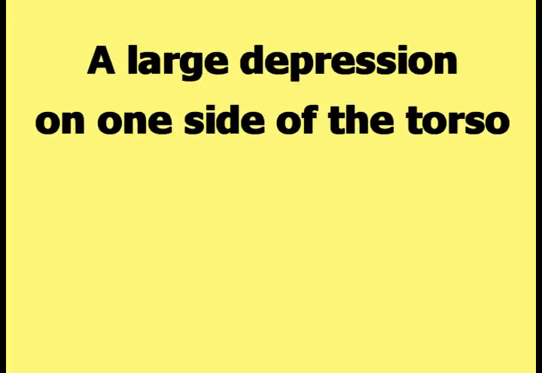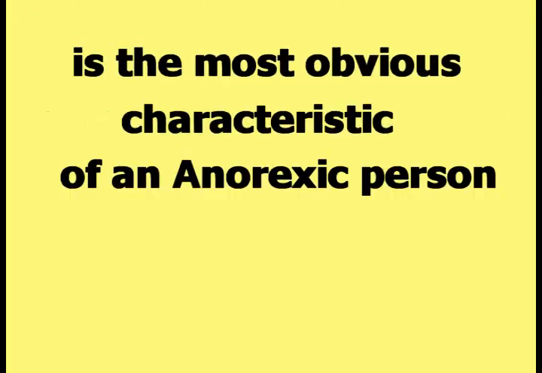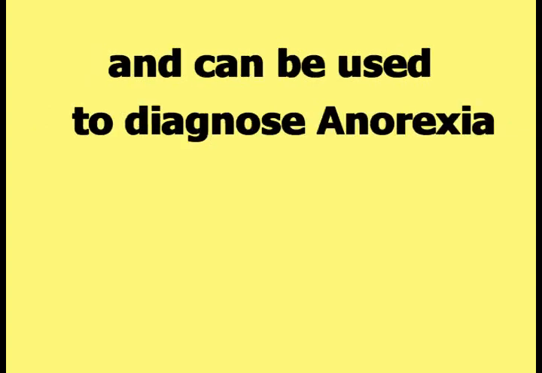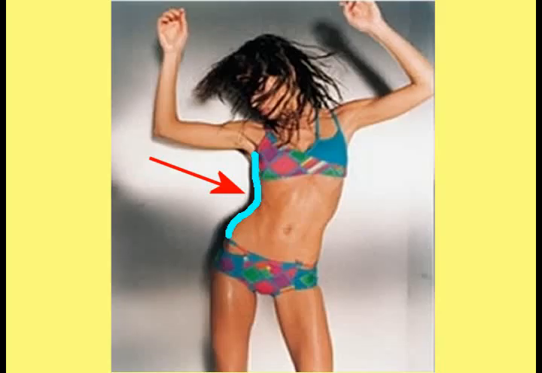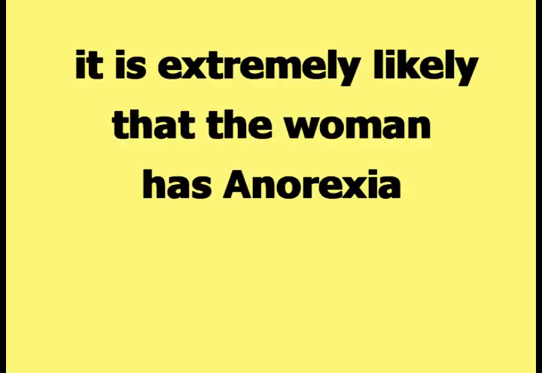A large depression on one side of the torso is the most obvious characteristic of an anorexic person and can be used to diagnose anorexia. If a woman has a large depression on one side of the torso, like the one shown in this example picture, it is extremely likely that the woman has anorexia.